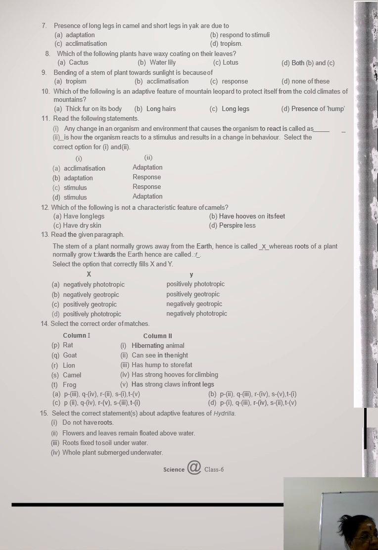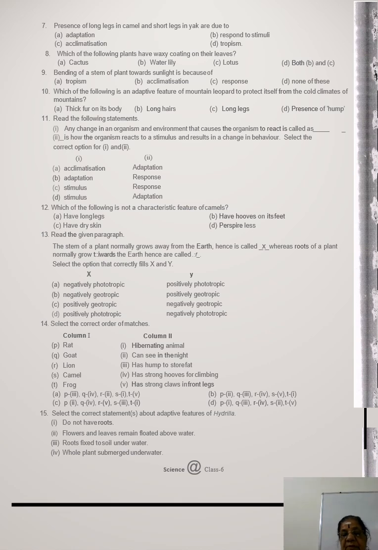Then read the given paragraph. The stem of a plant normally grows away from the earth, hence it is called X. Away from the earth, it is tropism, movement of the root system. The stem always grows towards the sunlight, so it is negatively geotropic, whereas roots of a plant normally grow towards the earth, that is called positively geotropic.